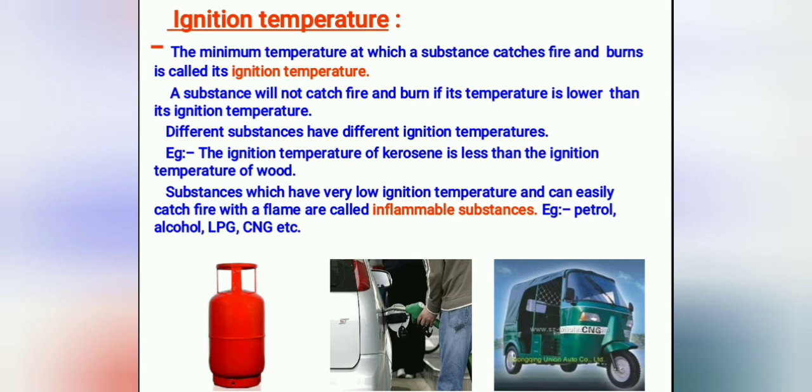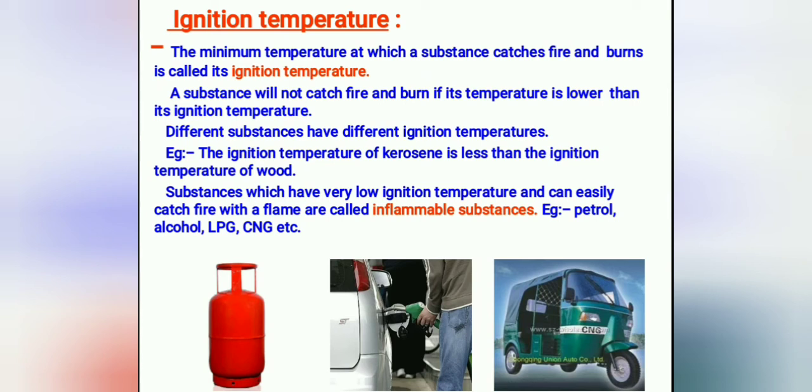For example, a candle is there, oxygen is there. Does the candle burn if only oxygen is there? No. Candle is a fuel and oxygen is there, the two things are already there. Does it burn? No. But if you bring a flame or heat the candle, it starts to burn. So understand that three things are necessary for combustion: first is fuel, the next is oxygen, and the third is heat. That heat is called ignition temperature.